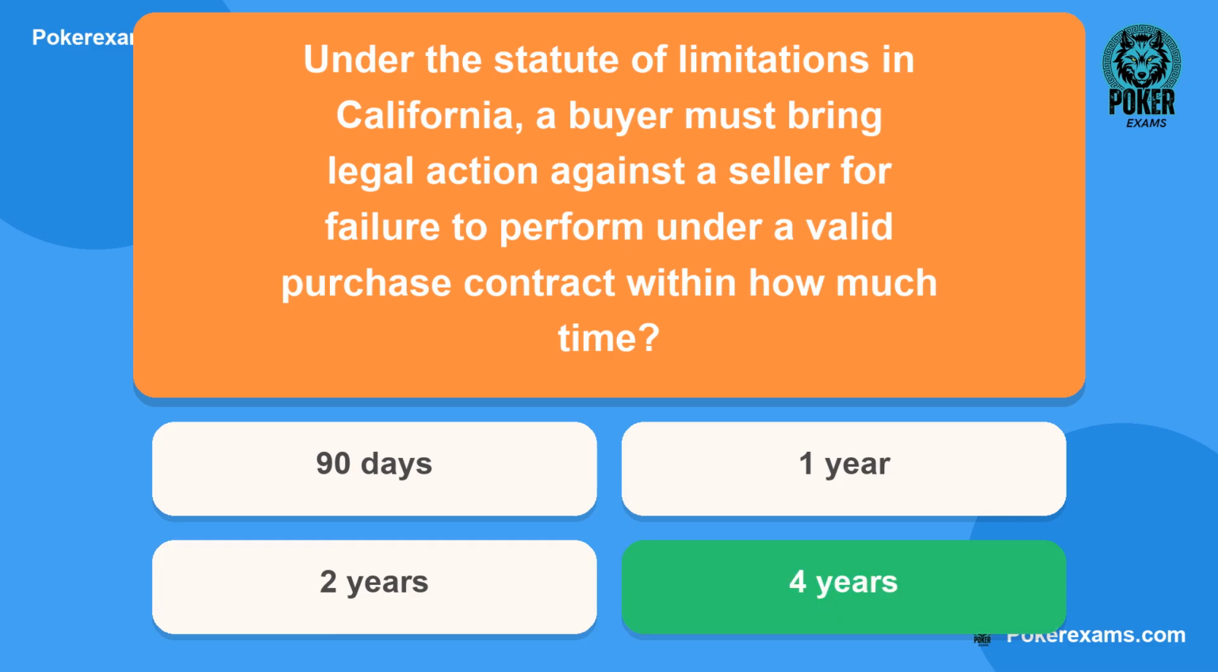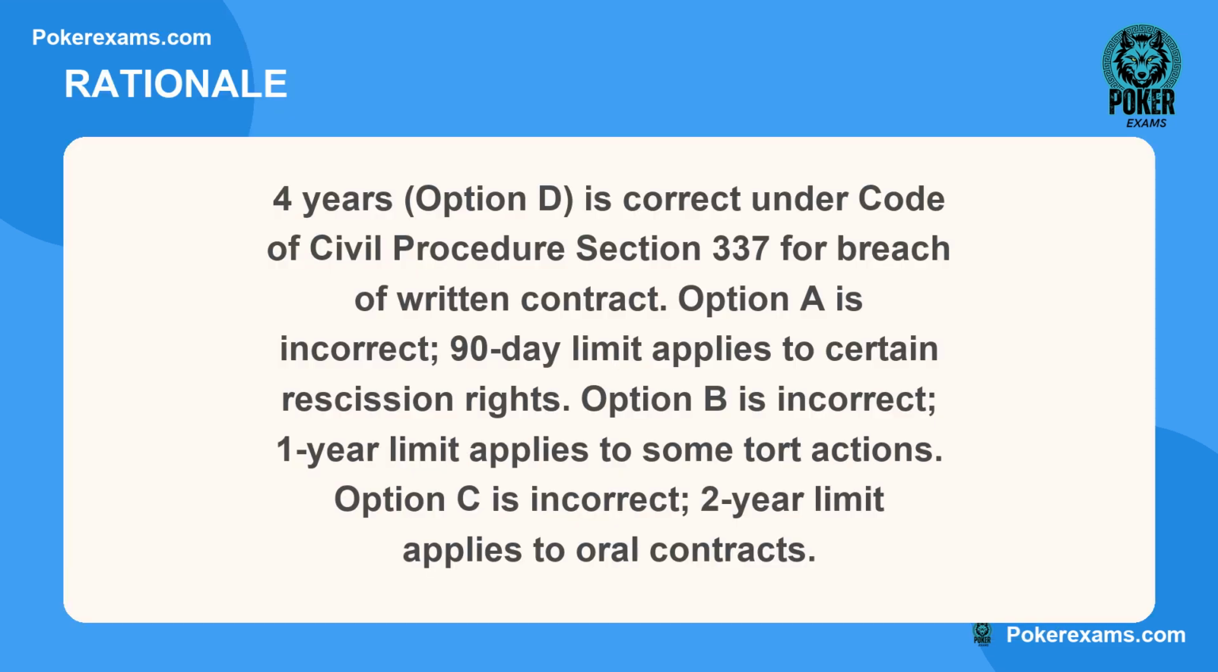The correct answer is D. Here is why. 4 years, option D, is correct under Code of Civil Procedure Section 337 for breach of written contract. Option A is incorrect. 90-day limit applies to certain rescission rights. Option B is incorrect. 1-year limit applies to some tort actions. Option C is incorrect. 2-year limit applies to oral contracts.